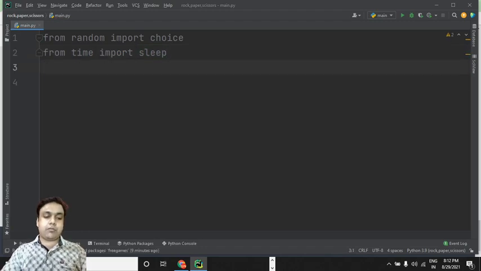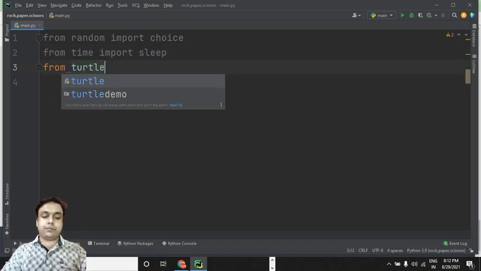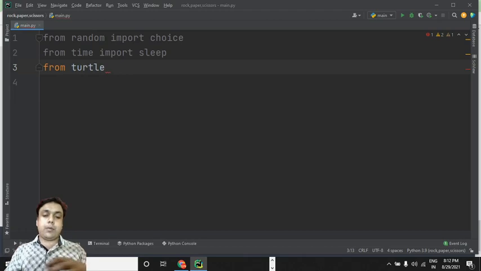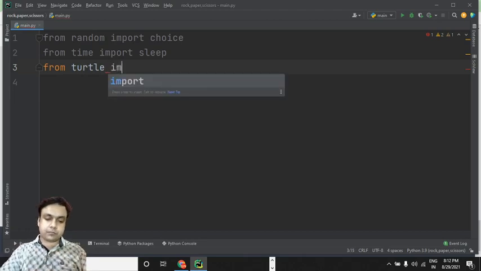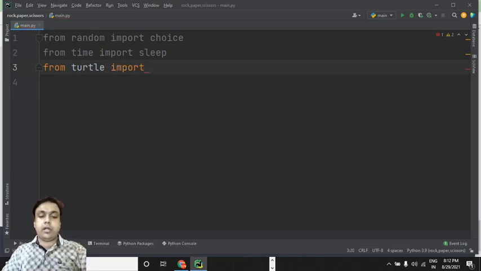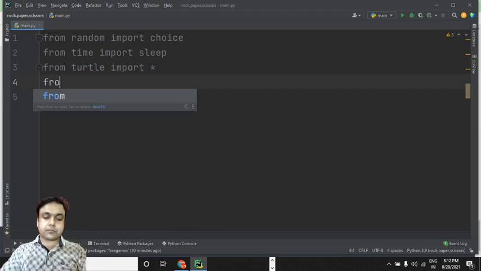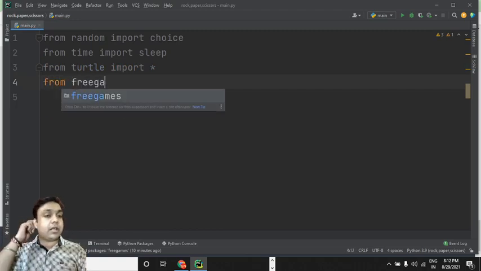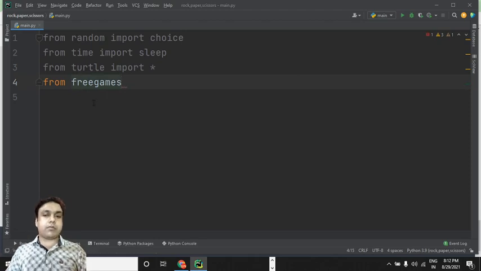Then the next one is turtle. From turtle we need to extract everything. The asterisk is for extracting, or you can say pulling everything from a package. Then there is a package named freegames. If you don't know about it, you can just try it out in this Simon game.